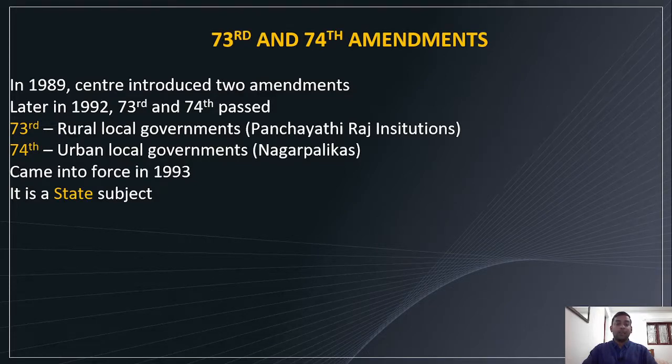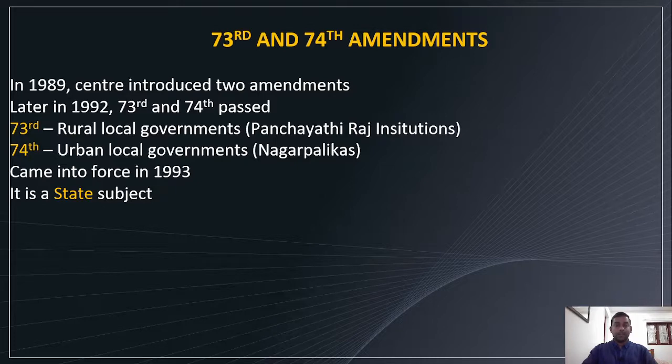The 73rd is for rural local governments, panchayati raj institutions, PRIs, and the 74th constitutional amendment is for urban local government, nagarpalikas. Then in 1992, the 73rd and 74th constitutional amendments were passed and came into force in 1993.